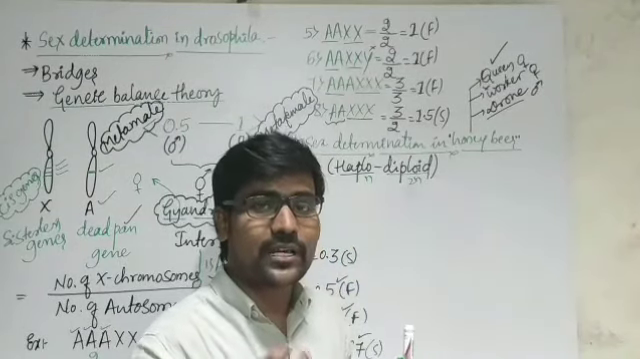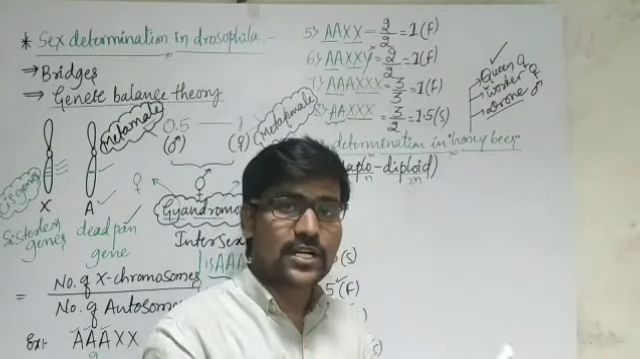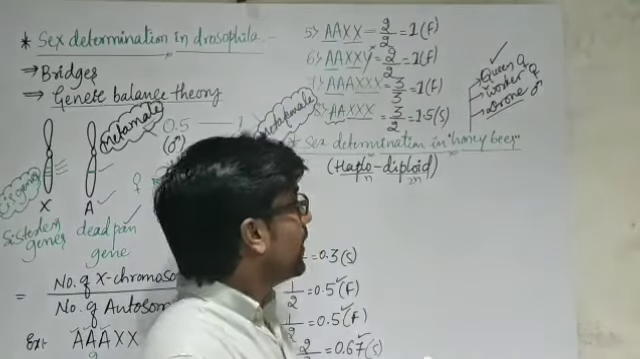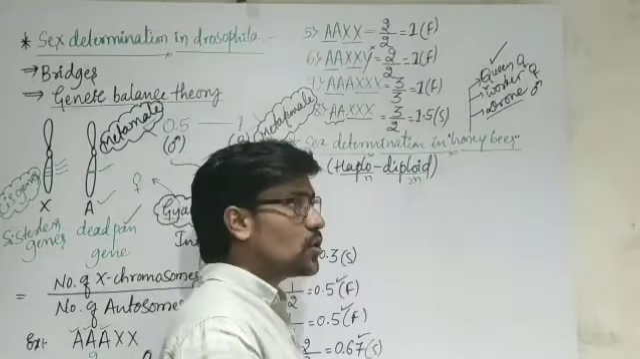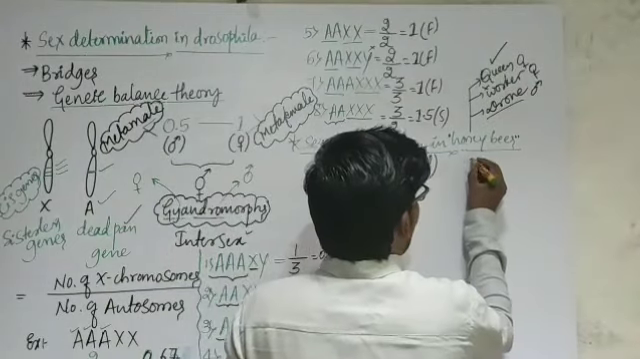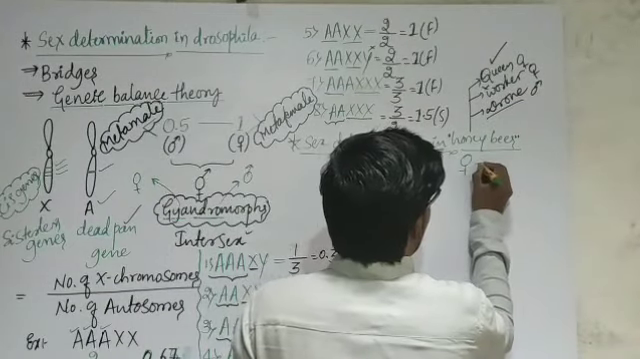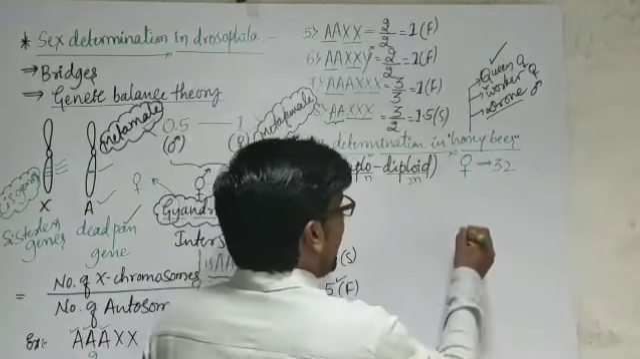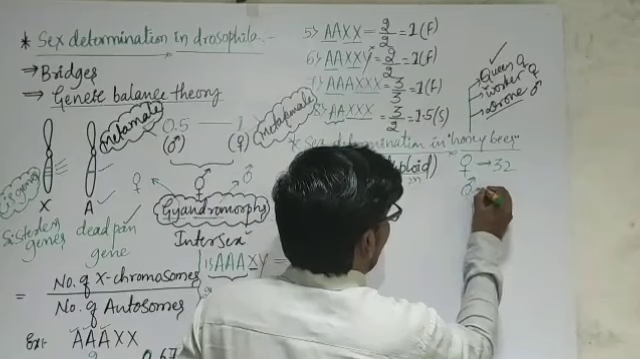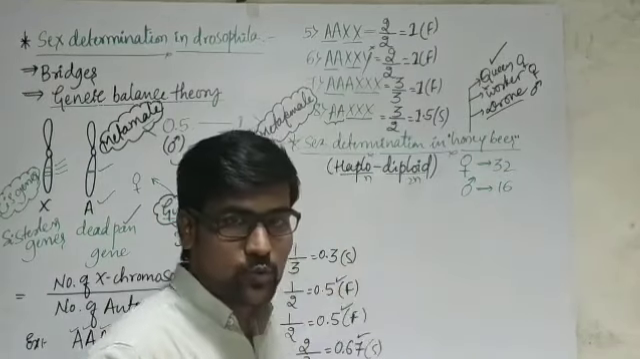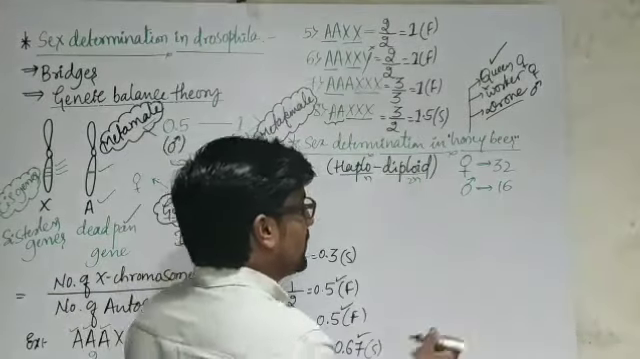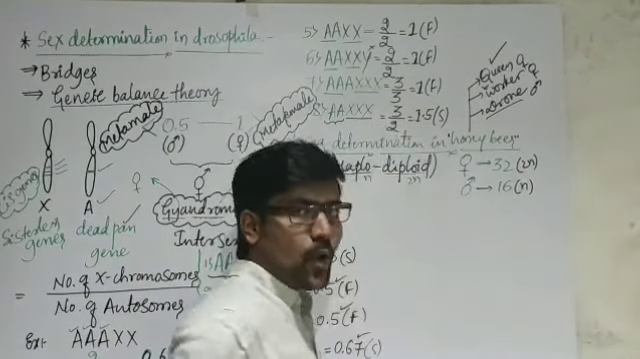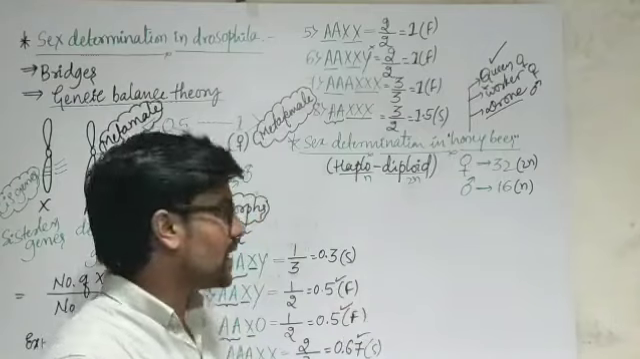Not on an individual type of chromosome, not on a special category of chromosome. The whole set of chromosomes is considered here. In that sense, if we consider female honeybee, it will have 32 chromosomes, and male honeybee will have 16 chromosomes. That means male is haploid and female is diploid. So that is a special category here.